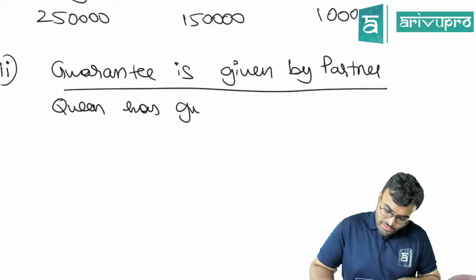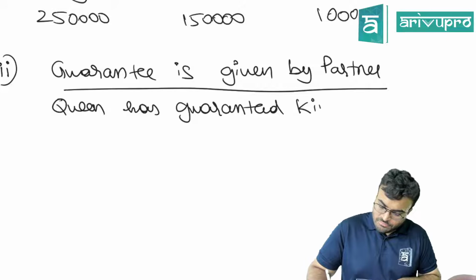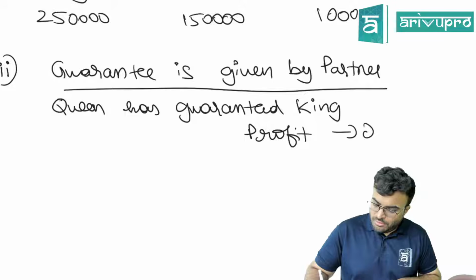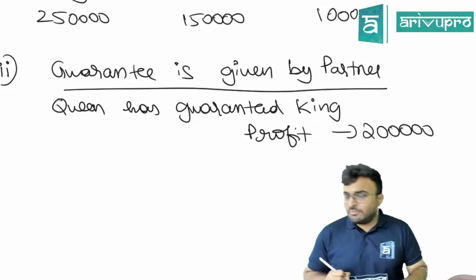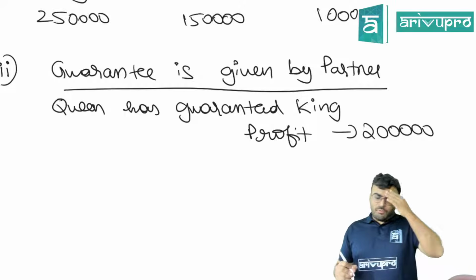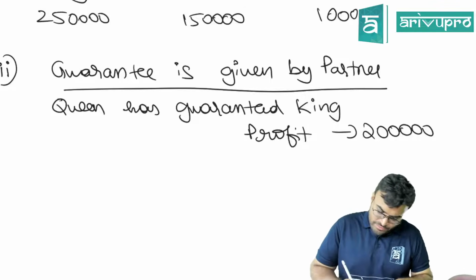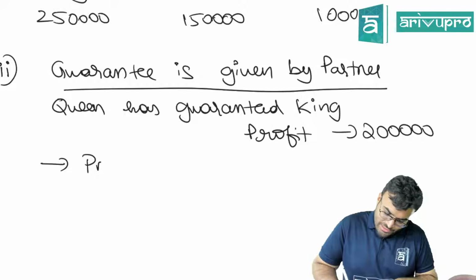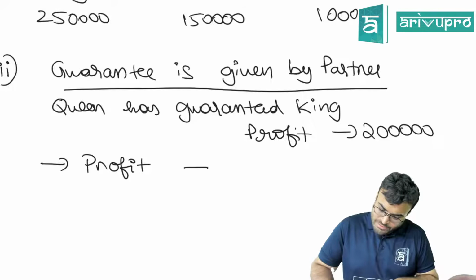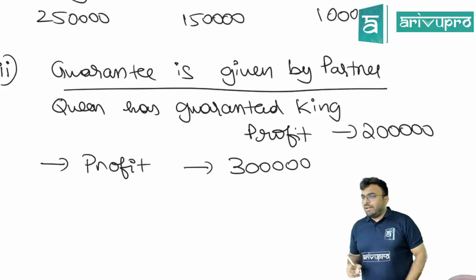Queen has guaranteed King profit of 2 lakhs. Queen has guaranteed King profit of 2 lakhs. What was the profit that time we got? 3 lakhs. 3 lakhs, right? So what if the profit is 3 lakhs? Same numbers. We'll see how it varies. What if the profit is 3 lakhs?